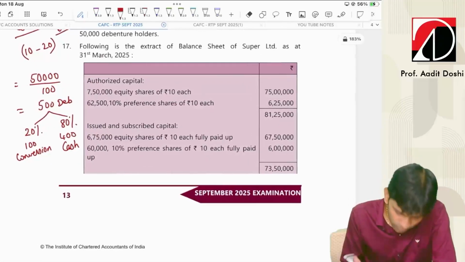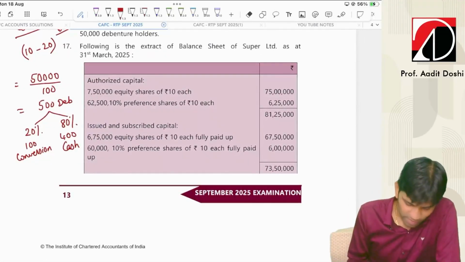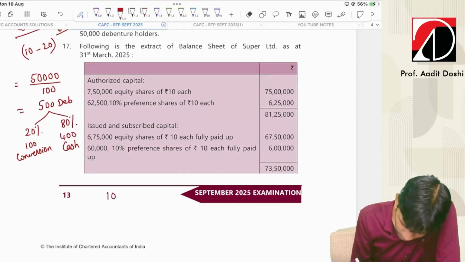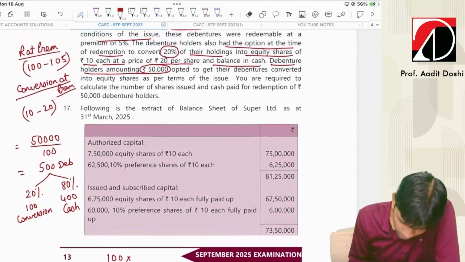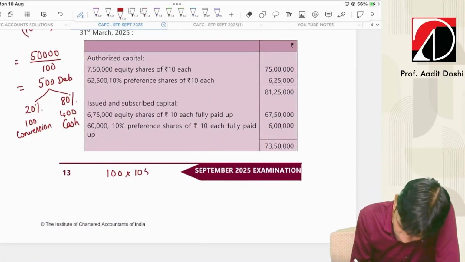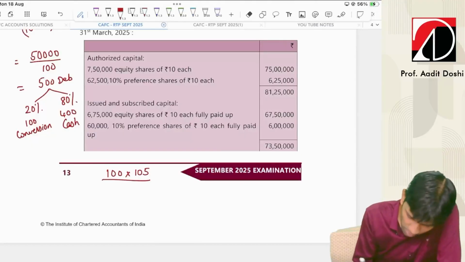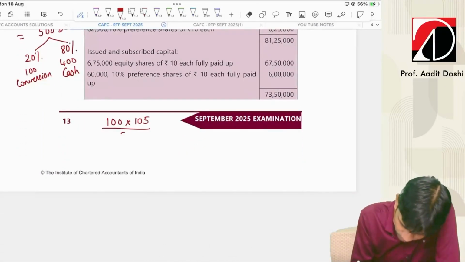Correct? Now, very simple. So, 100 debentures into what is the redemption price? 105 divided by the issue price of equity shares 20.